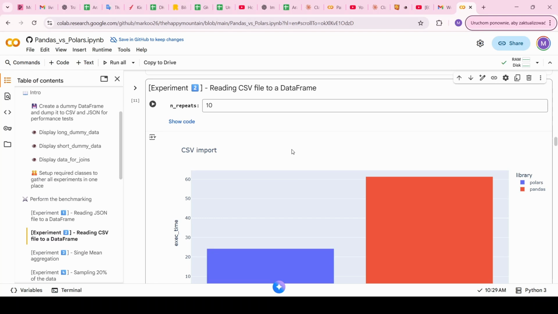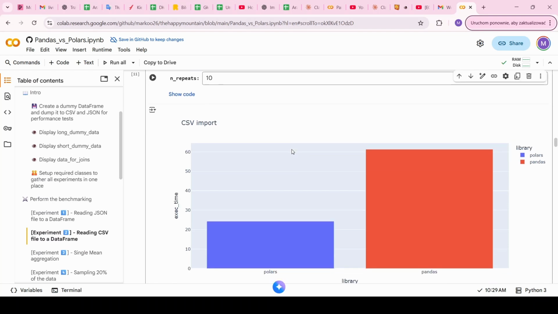The second experiment evaluates, on 10 repeats, which library deals faster with reading a CSV file to a data frame. And as per the plot below, it looks like Pandas, in this case, is way slower than Polars. So it takes around 60 seconds for Pandas to load the CSV 10 times, whereas Polars needs only 24 seconds. So in this case, the point goes to Polars.